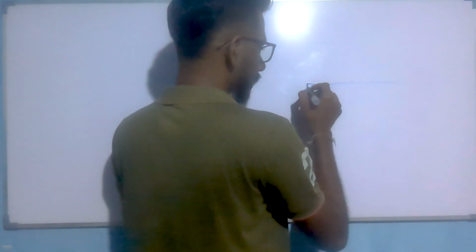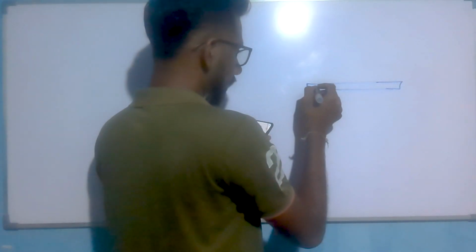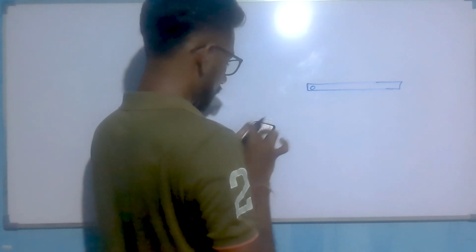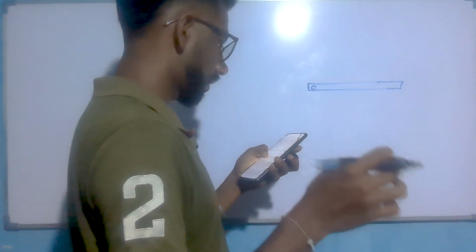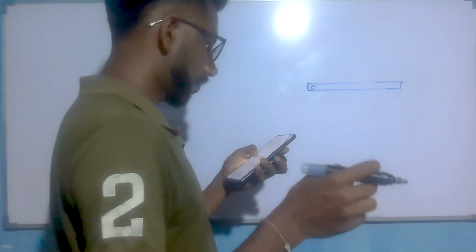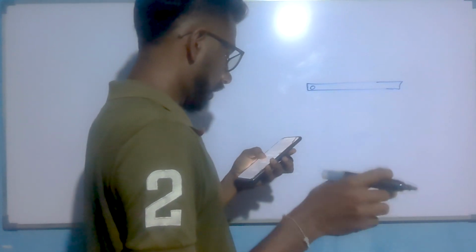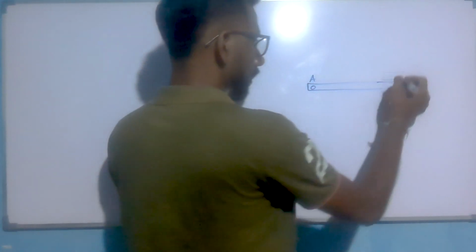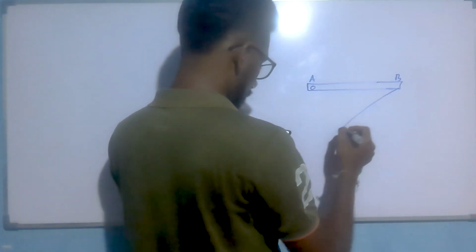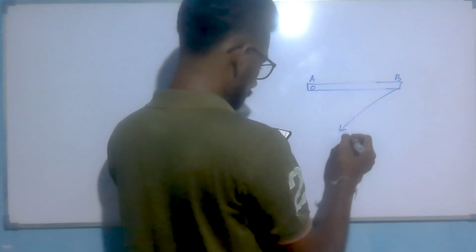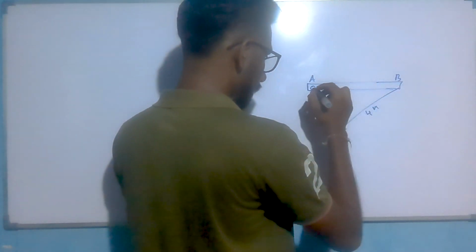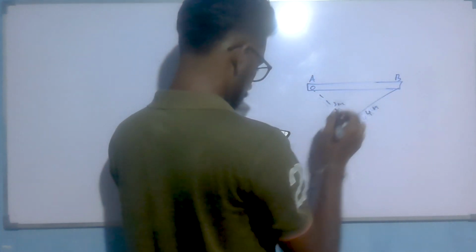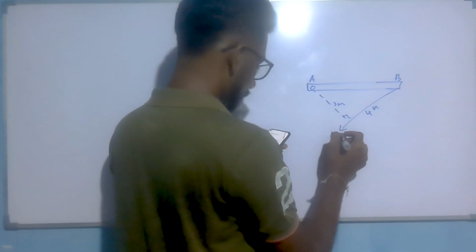We have a rod like this, A is the pivoted point. Here B has a string of light weight. Here we have 4 meters, and they have given here 3 meters. Okay. And here 15 Newton.